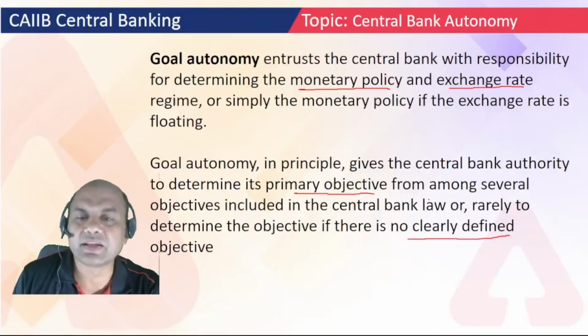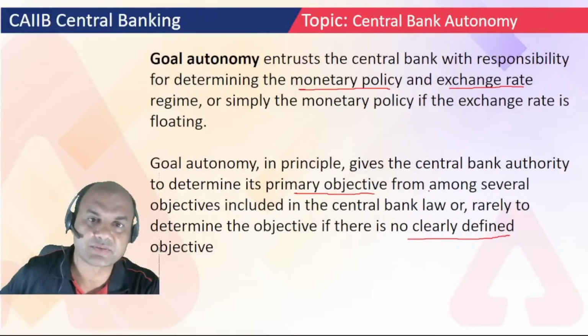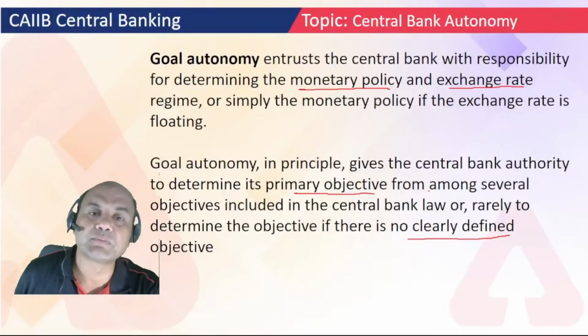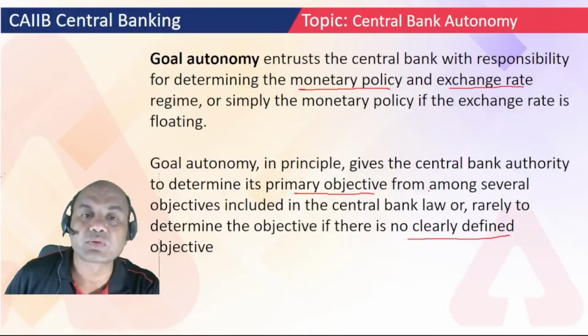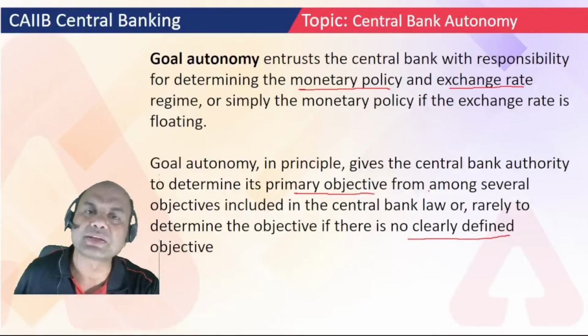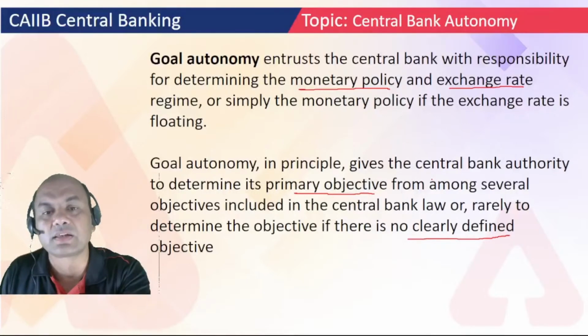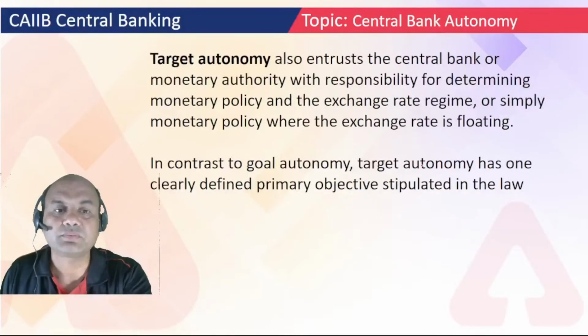It might be there. In India it's not there. In India everything is established. Okay, we are a much developed economy in terms of policies. But there are certain countries where there are no clear definitions. In that case, this allows you to clearly define the goal also.